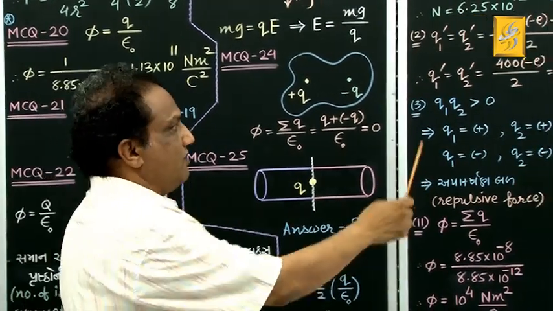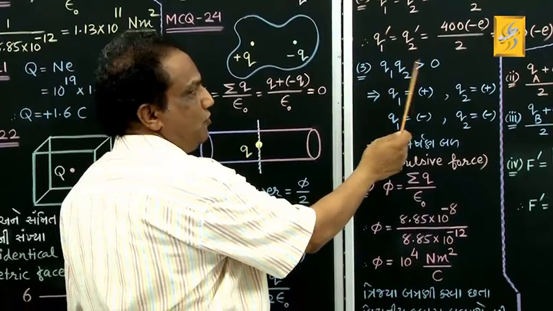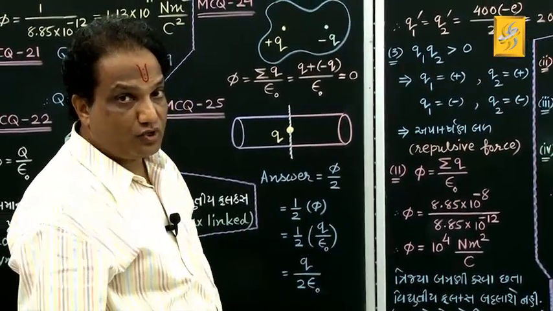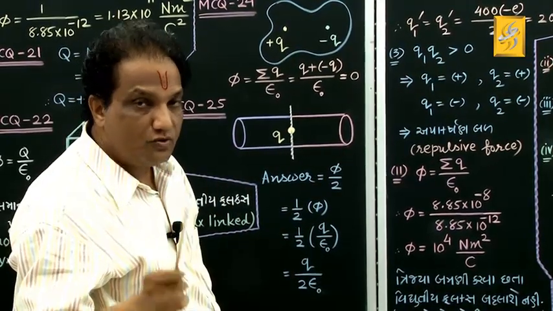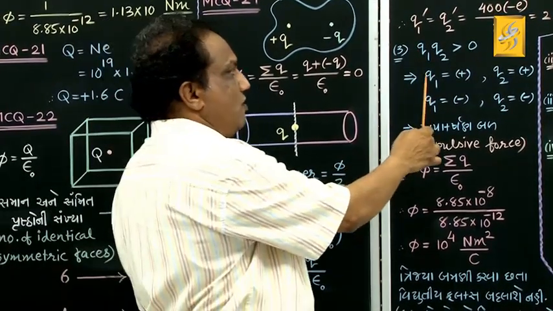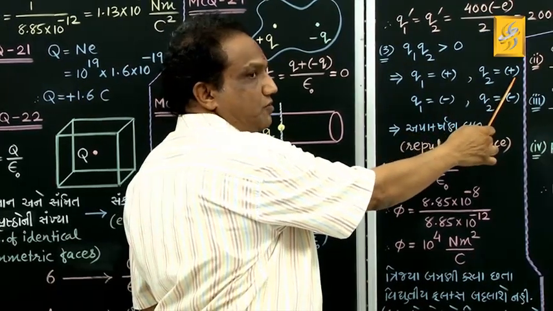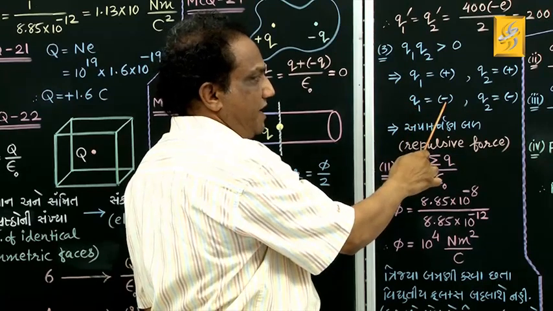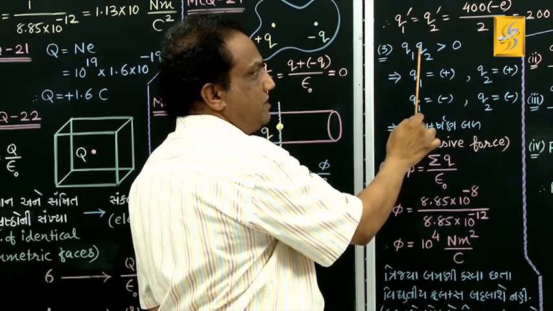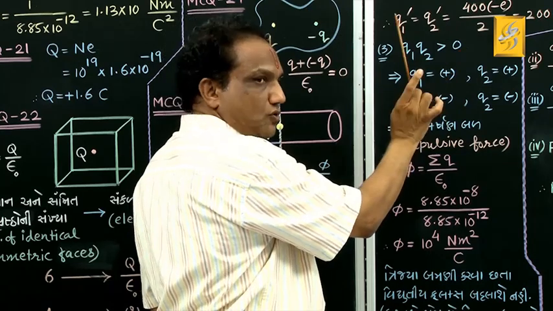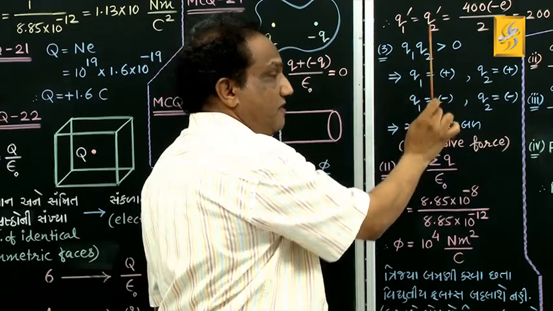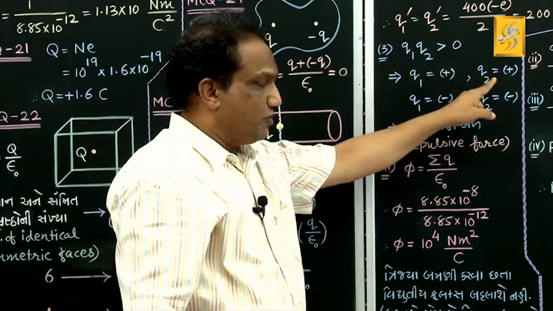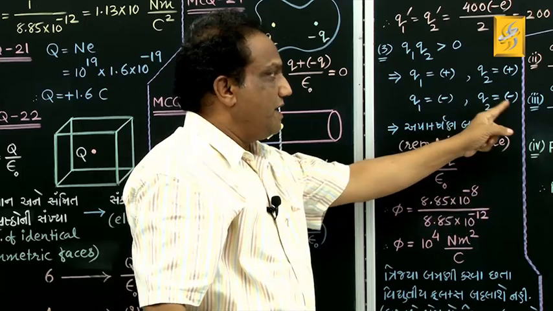Read it. What have they given? If product Q1 into Q2 is greater than 0, then what will be the type of electric force between them? Will it be attractive or repulsive? Let us find out. When you have Q1 positive and Q2 also positive, then positive into positive will be positive, that is greater than 0. If you have Q1 negative, Q2 also negative, then minus into minus will become plus, that is greater than 0. So from this given information, we can say both the charges might be either positive or both might be negative.